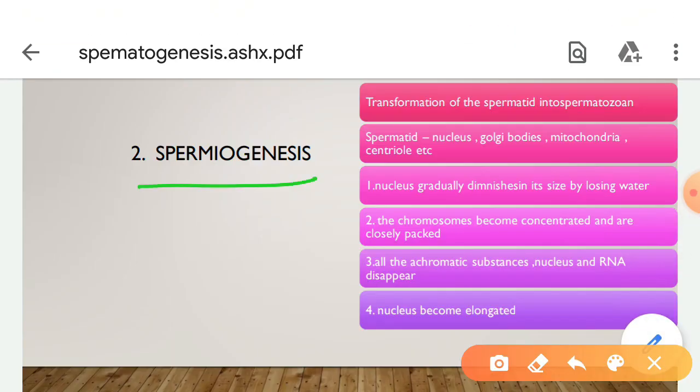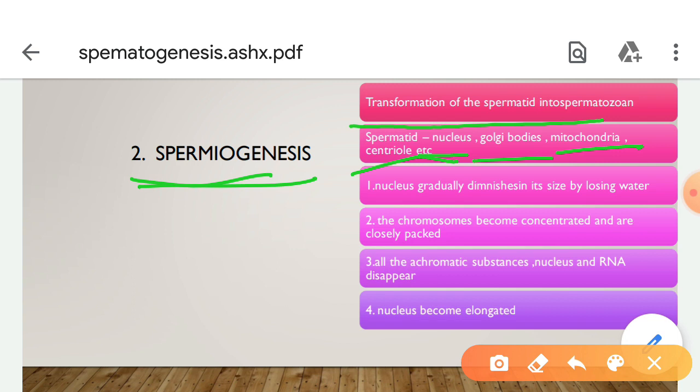The second stage is spermiogenesis: the transformation of spermatids into spermatozoa is called spermiogenesis. Each spermatid contains a nucleus, Golgi bodies, mitochondria, centriole, etc.